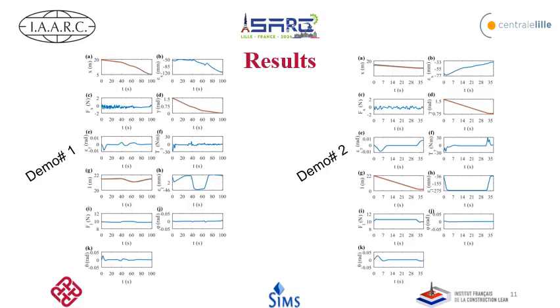This result shows the jib, trolley and hook tracking, the tracking of the trajectory for all of these degrees of freedom, and also the input forces and torque and the swing angles.